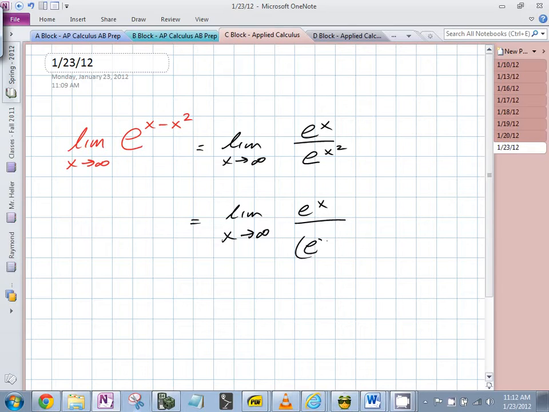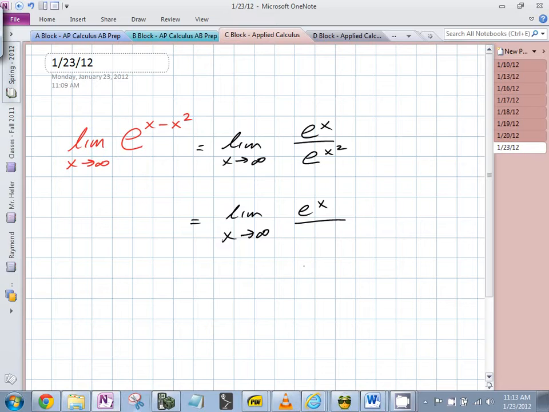But my question is, is there any way to rewrite this? Like 2e to the x power? Well, not really. How do you bring the 2 down? What you're remembering is the natural log. The log of a to the x is equal to x ln a. You can do that, but we have no natural logs in here.